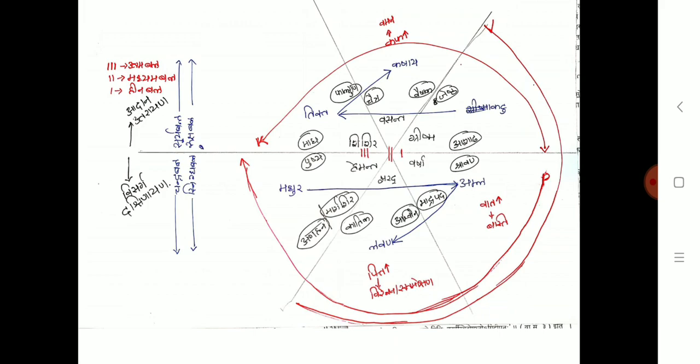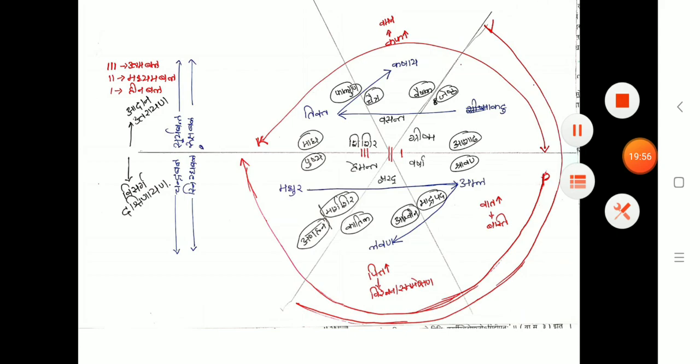Okay, this is an example I have made. You can re-edit it and improvise the chart in a still easier way. Okay, all the best. I will come in the next video for the question and answer method of the same 5th and 6th chapter. Okay, till then, all the best.